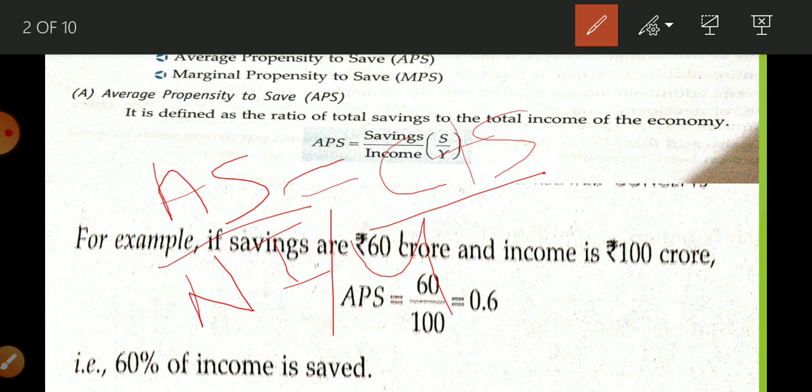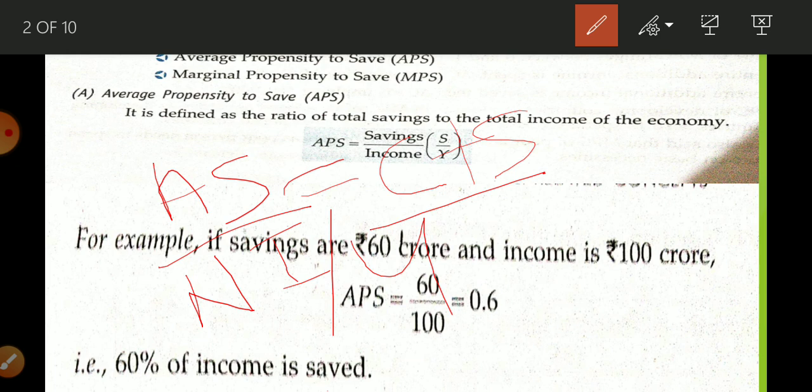For that also your guardians and all the people of a country save money. So all the people of any economy get income, they expend the majority of it and save a part of it, which is known as saving. In this way, income is the sum total of consumption expenditure and saving.